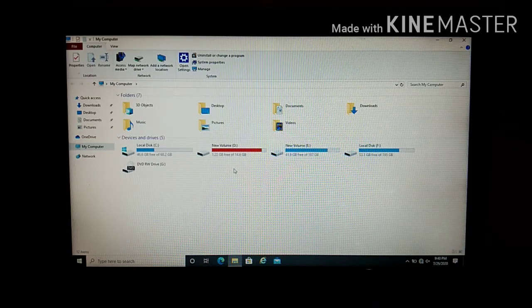There are 4 sections in your My Computer. The drives, it can be called as the drives also, C drive, D drive, E drive, F drive. So when you click on these particular drives, you can see the files and folders you have created already. So now we'll move to the next option in your chapter, that is files and folders. Suppose you want to create a files and folders.